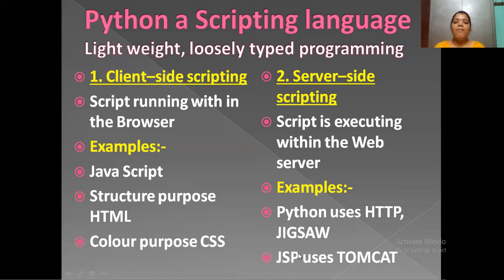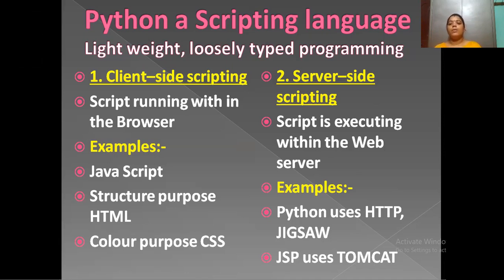For writing Java server pages, we are using a web server called Tomcat. Why these scripting languages are important in day-to-day life: in the IT industry, the usage of web applications is increasing day by day. For that purpose, we are using scripting languages to improve the script languages.